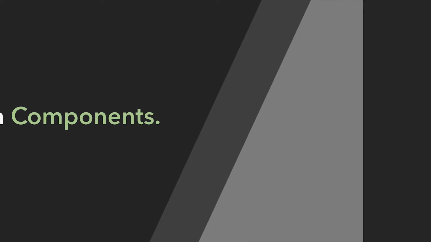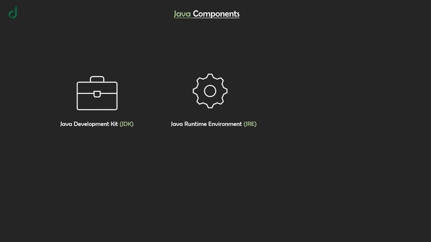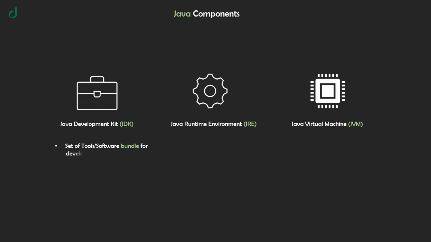Before that, let's dive into Java components. We have three types of core Java components. First one is the Java Development Kit, or JDK. Second one is the Java Runtime Environment, or JRE. And the third one is the Java Virtual Machine, or JVM. Now, let's understand each of them by its features. First is JDK. JDK is a set of tools and software bundle for development and compilation. Its main component is the JVM. It contains more tools like jar, console, Java, etc.